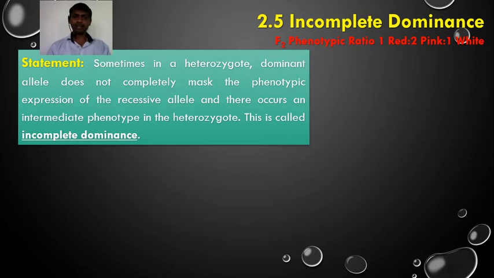So what happens here? When a cross is made for a single pair of contrasting characters, here again we consider the monohybrid cross. The dominant allele does not completely mask the phenotypic expression of the recessive allele. So due to this, an intermediate phenotype appears in the F1 generation, or in the heterozygote. This is called incomplete dominance.